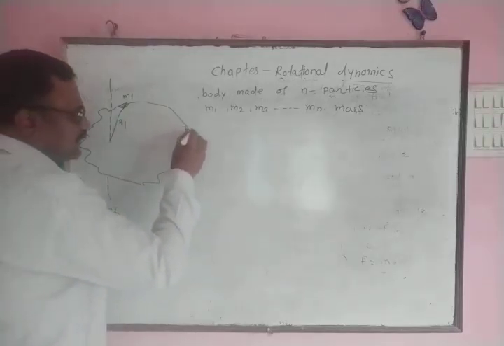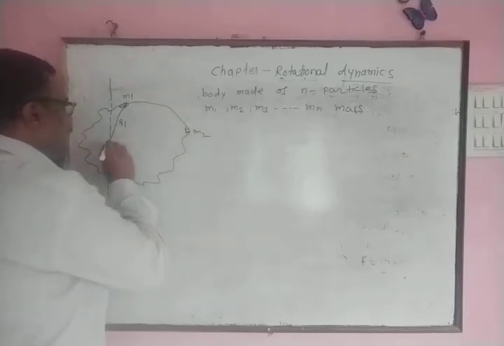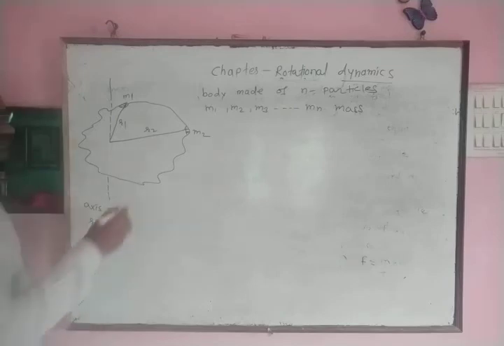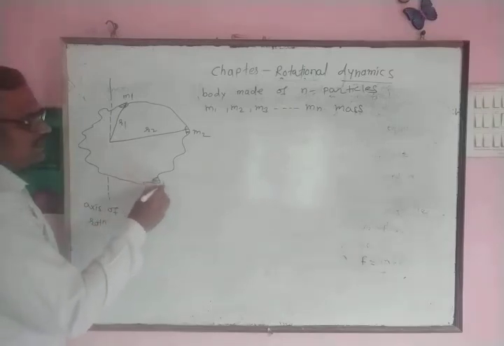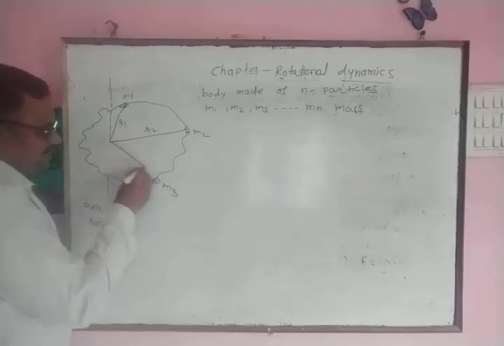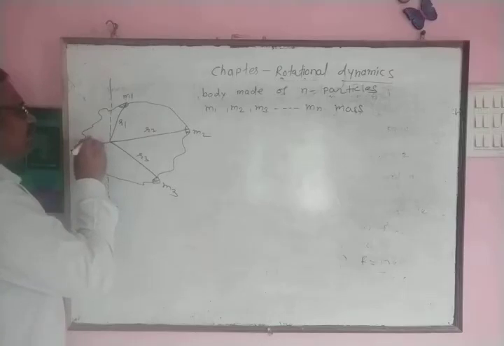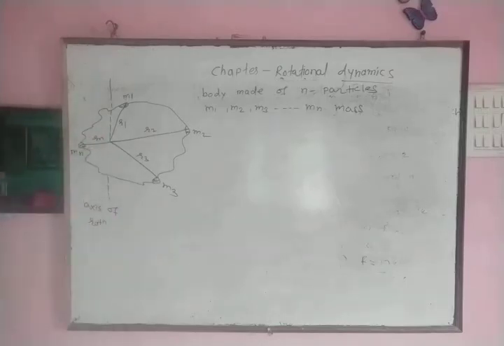Suppose this is the second particle and it is present at distance r2 from the axis of rotation. This is third particle. It is at distance r3 from the axis of rotation. In this way, this body is made up of n particles.